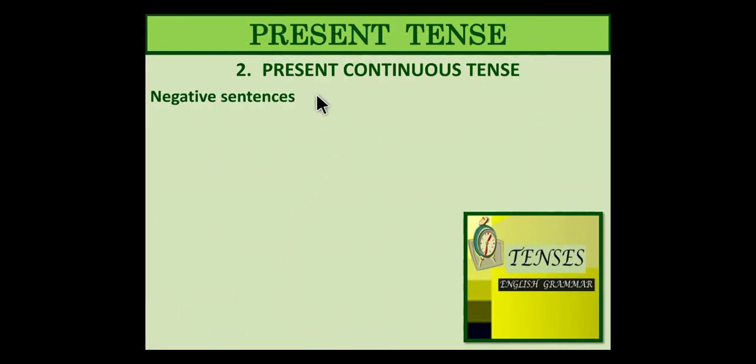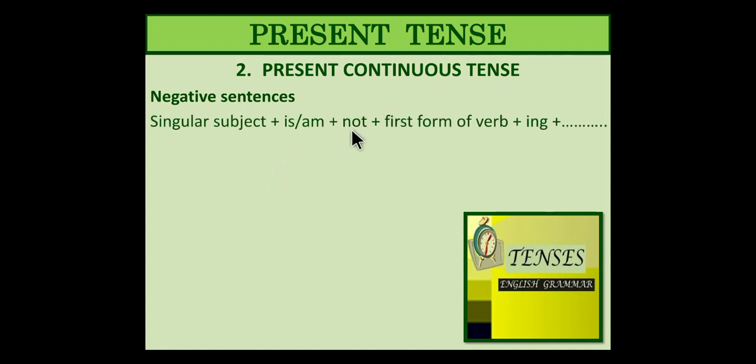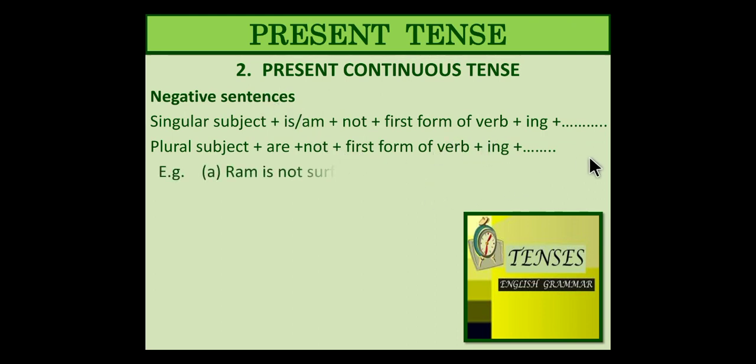Next, present continuous tense with negative sentences. Now this is important. Not is correct over here. See, same formula, the same rule, the same structure, just adding the word not. Singular subject, is, am, not, and then the main verb form, that is the mv1, and ing, of course, very important because the action is continually going on. And then the object or the predicate. If the plural form of the subject is there, then are, and then of course not, because right now we are talking about negative sentences. First form of the verb and ing, and then the object.